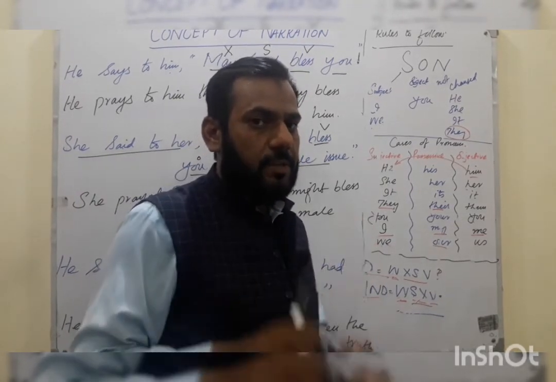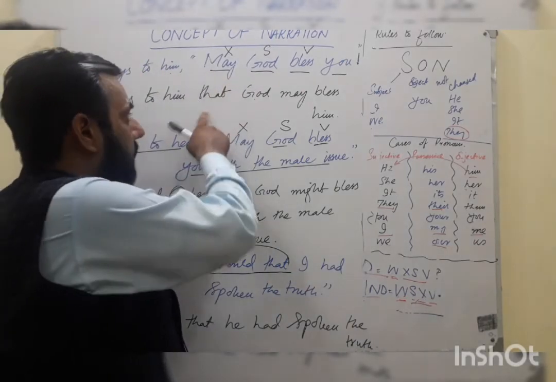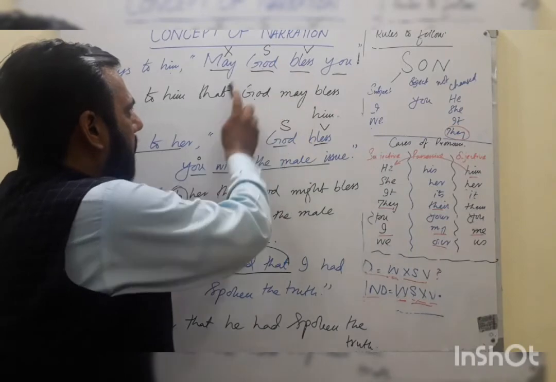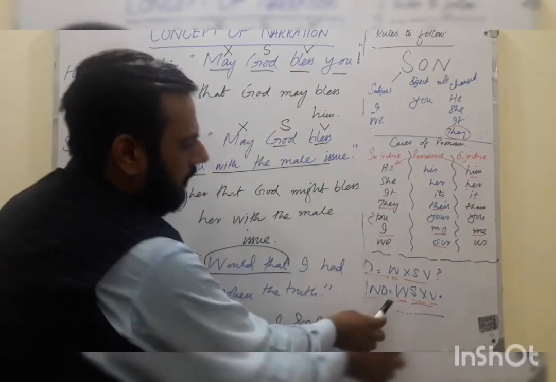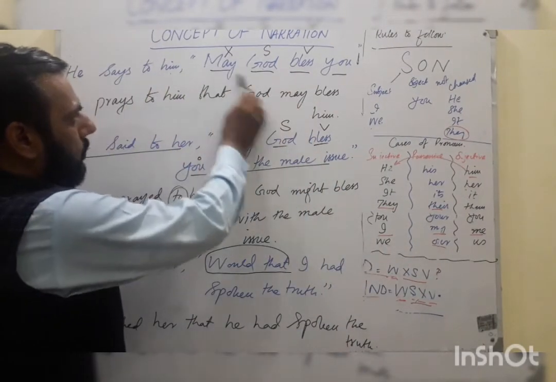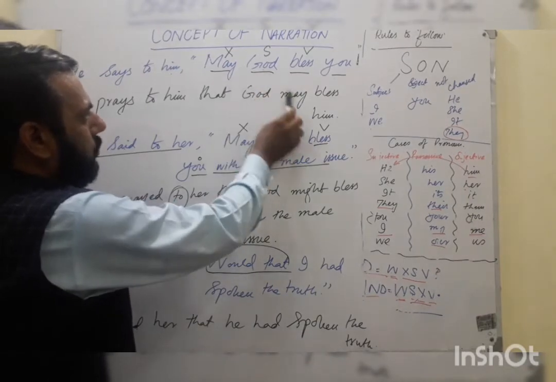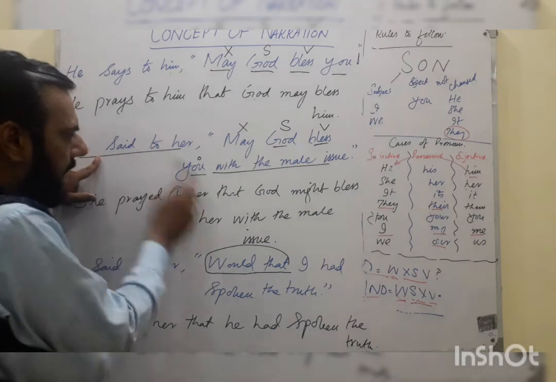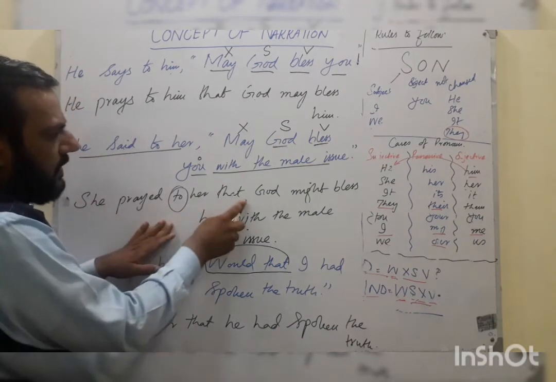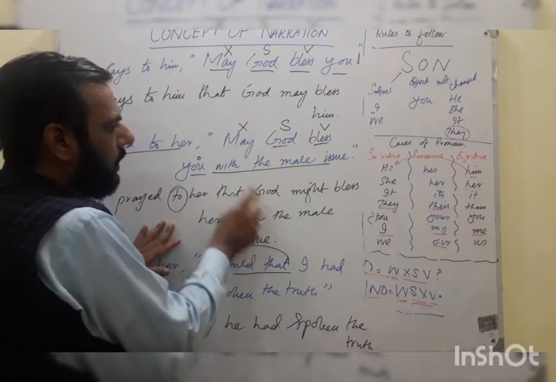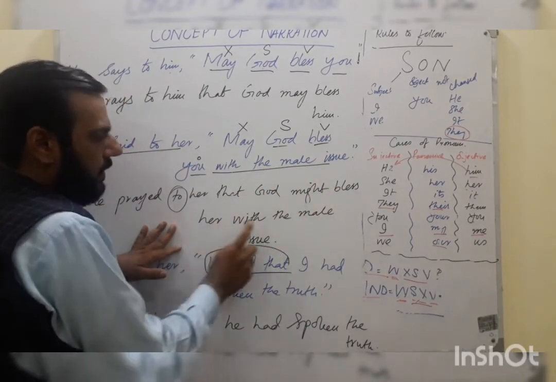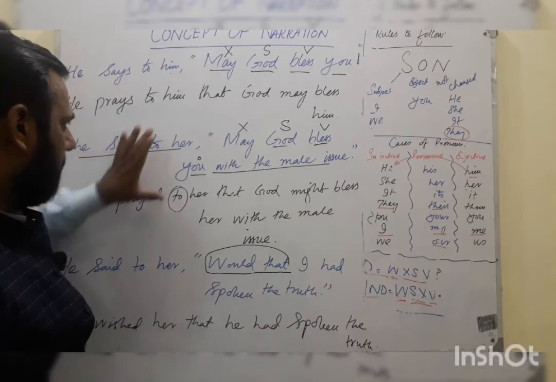Secondly, in the question we do not use that, but we are using that because this is not a question. Secondly, XSV will be going to SXV. So SXV is coming like SXV, so God, may and bless. I did not change may into might because this is a simple present tense. But in the second sentence I use simple past tense. That's why she prayed to her that, she prayed her that God might, because a simple past has been used, that has her with the male issue. Okay, these are the two sentences.